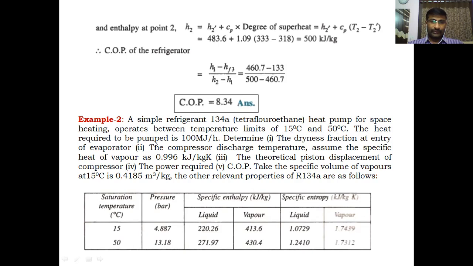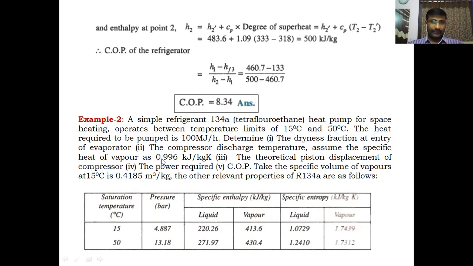The heat required to be pumped is 100 megajoules per hour. This is the heat rejected in the condenser, 100 megajoules per hour. Determine the dryness fraction at entry of evaporator, that is x4. You have to find the x4. Dryness fraction means x. Entry of evaporator is 4. Then the compressor discharge temperature, that is T2.